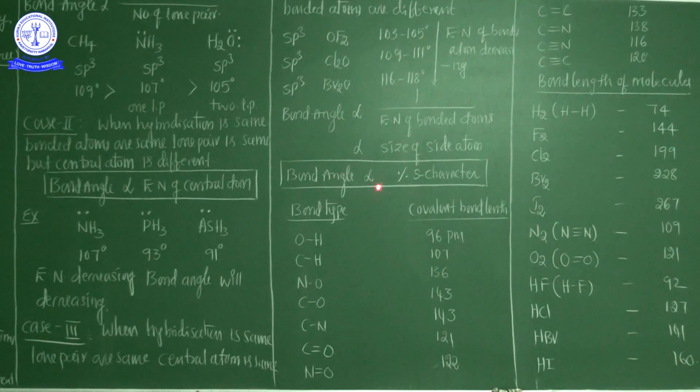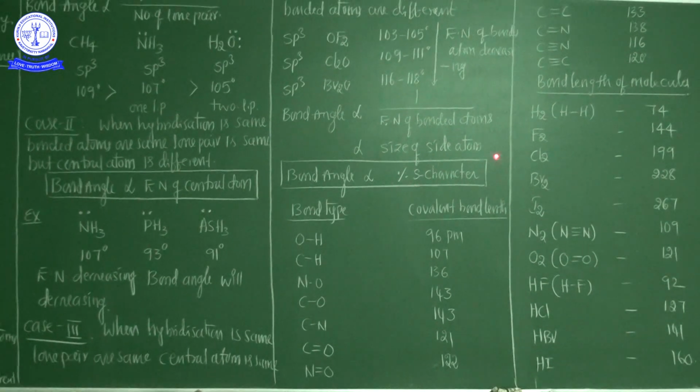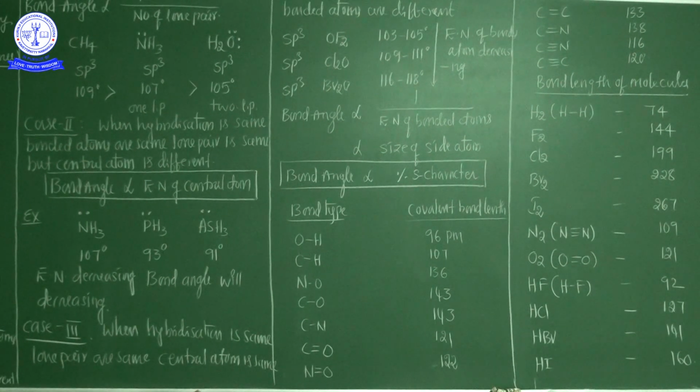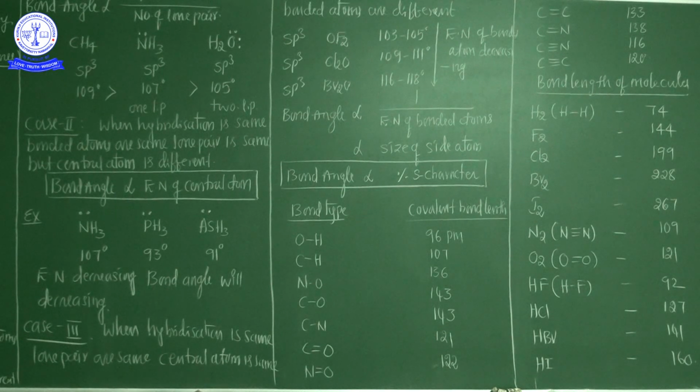The bond angle is directly proportional to the percentage of s character. From the hybridization point of view, as the s character increases, whether in sp3, sp2 or sp hybridization, the bond angle also increases. That is another most important point.